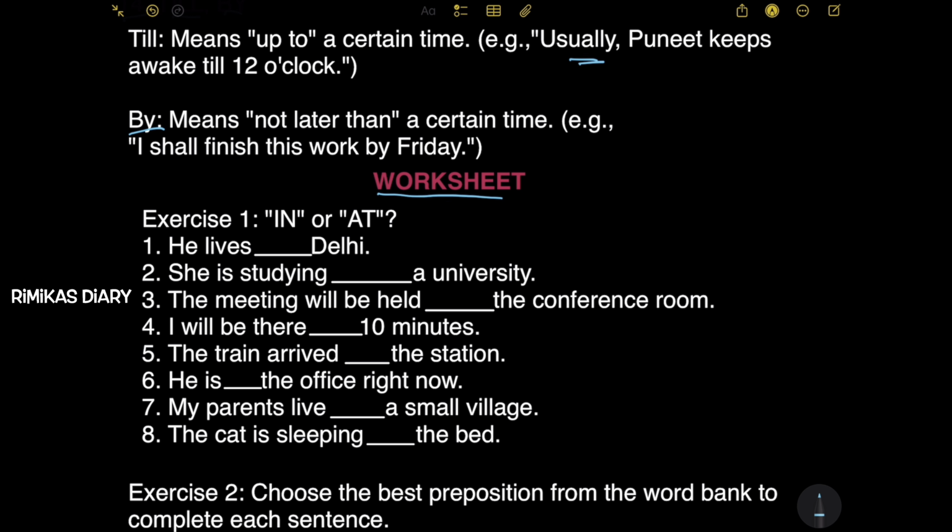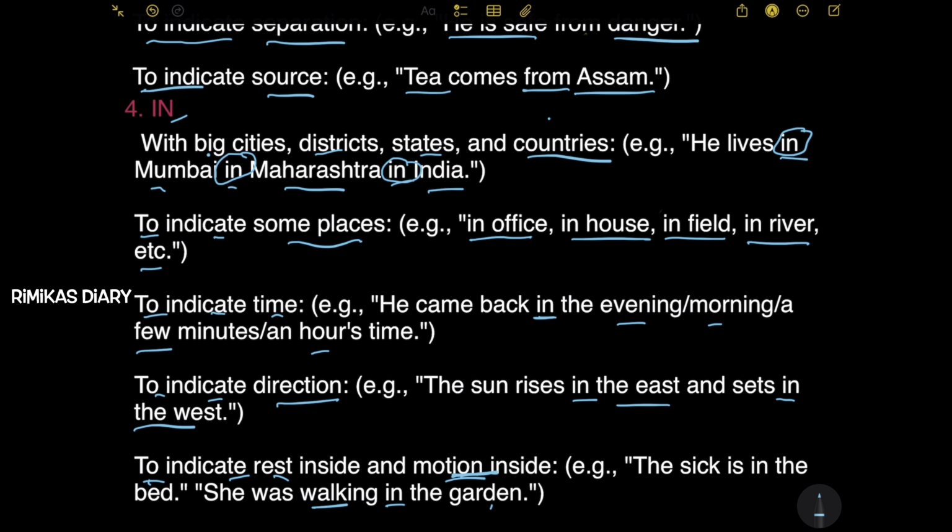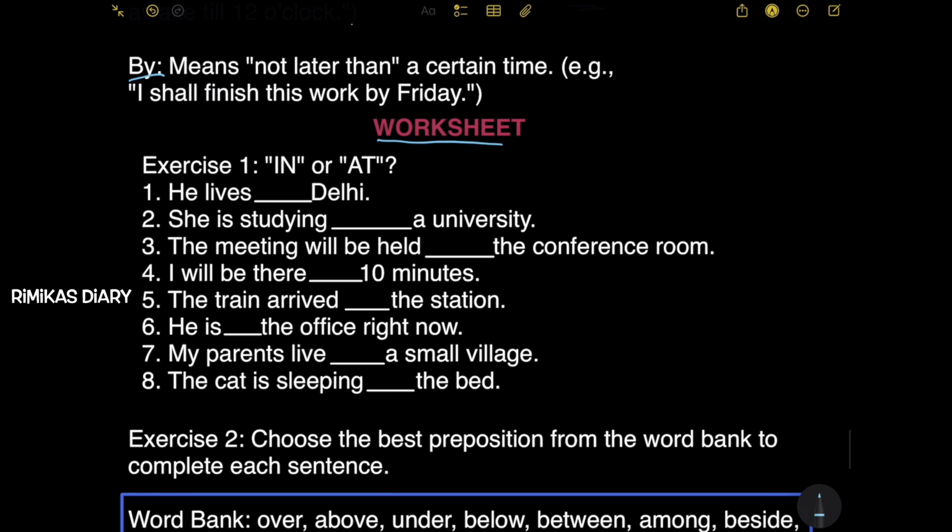Let's move on to the worksheet. Exercise 1. In or at. So you have to fill the following sentences with in or at. I live dash Delhi. So in is used with big cities, districts, states, and countries. So we're gonna fill it in with in. Next, she is studying dash a university. So she's studying at a university. Next, the meeting will be held dash the conference room. So in the conference room.